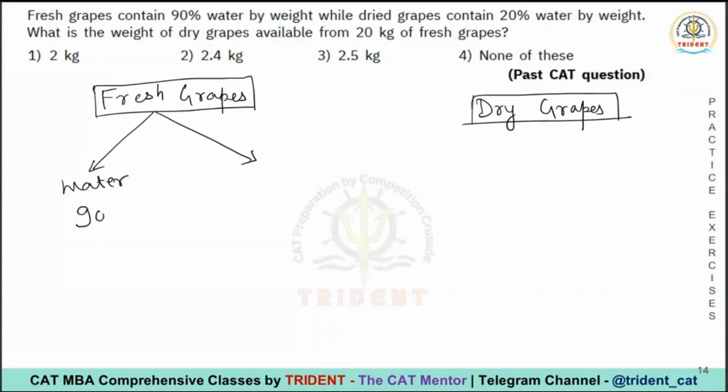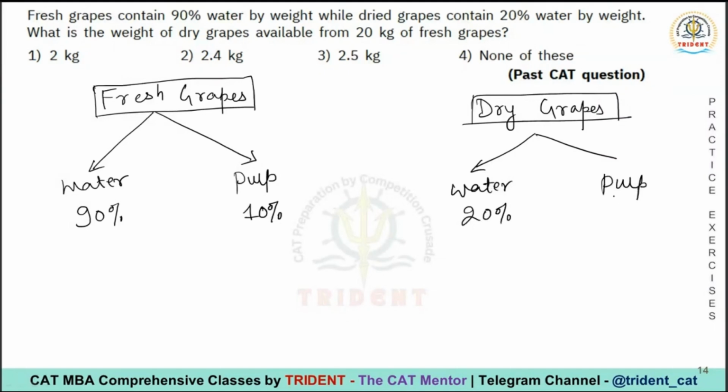That means the concentration of water is 90%. Whatever is remaining, I can call it the pulp. That pulp is 10%. In the dry grapes, water is of course 20%, so the pulp over here is going to be how much? 80%. Yep, 80%.